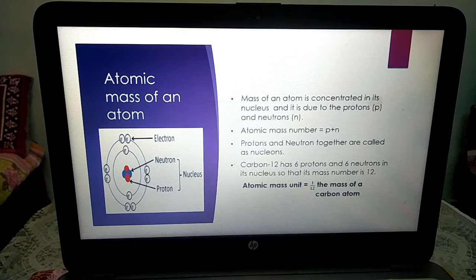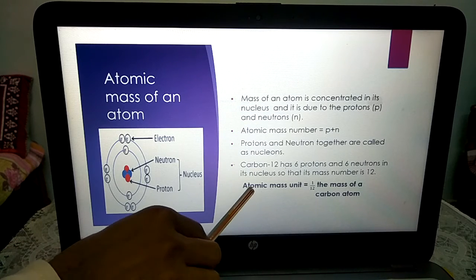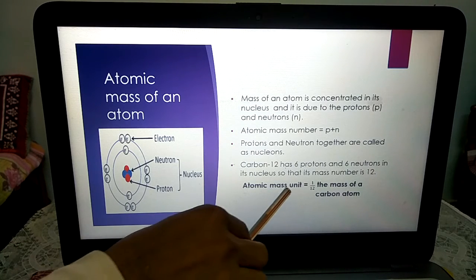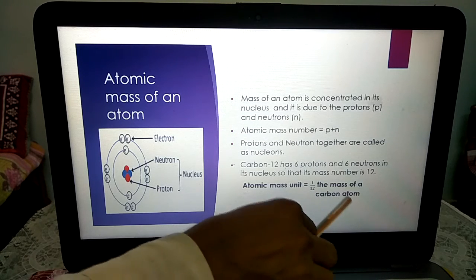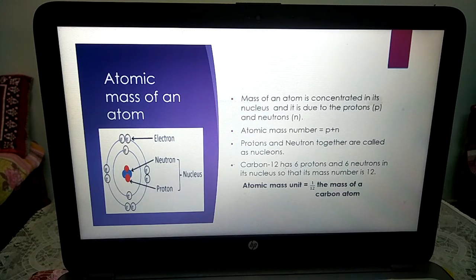Finally, in 1961, the carbon atom was selected as the reference atom. So the atomic mass unit is equal to 1 by 12 the mass of a carbon atom.